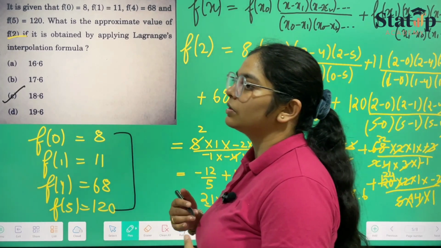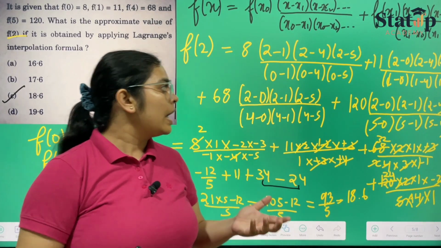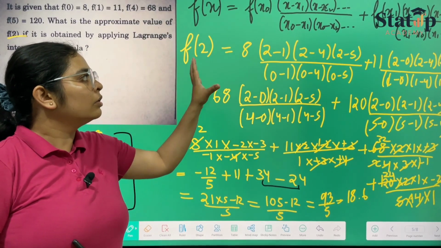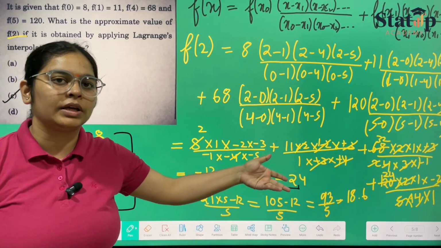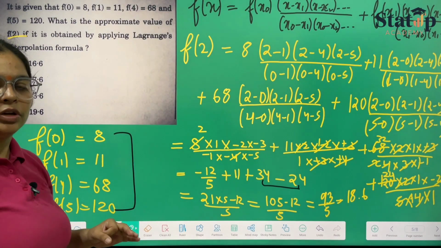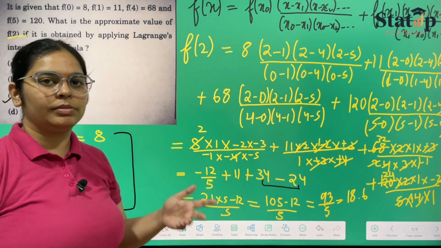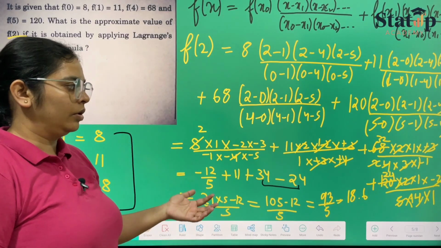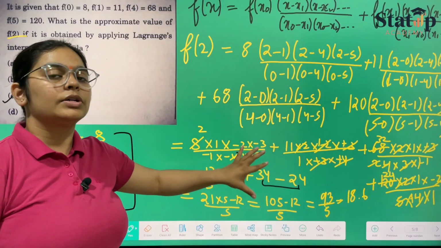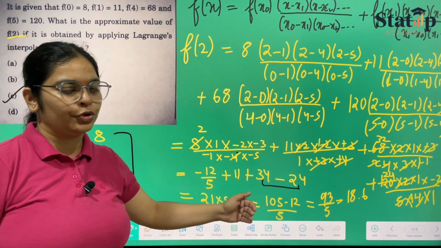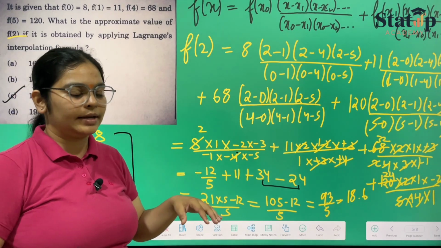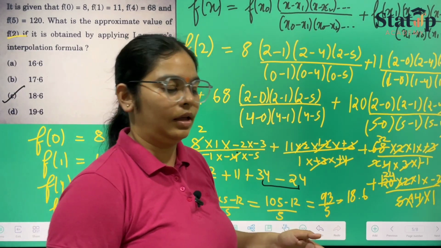So this required a lot of time for us. Now the trick here is that you can use only 3 digits of any of them, 0, 1, 4 and 5, only 3 of them or 2 of them, then also your answer will be similar instead of calculating for all of them. And you can cancel from here only, no need to write it here, because I had to do it to show you, so I have written it separately. You can cancel from here only, plus minus, adding and subtracting, no need to write it again and again.